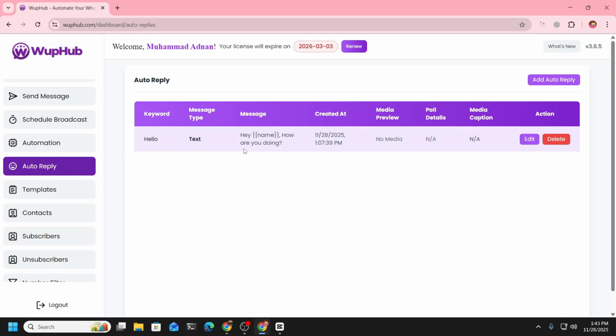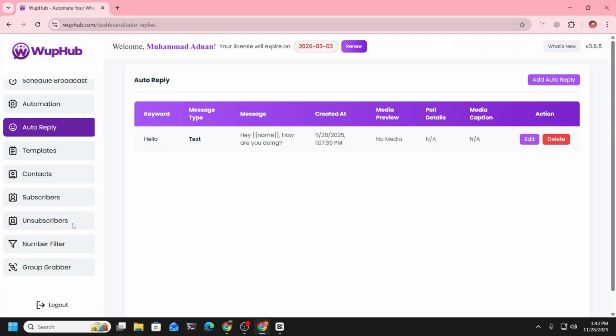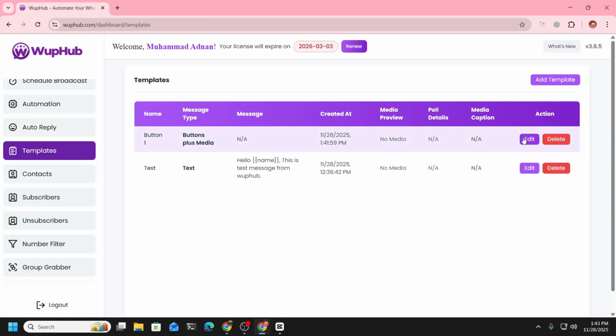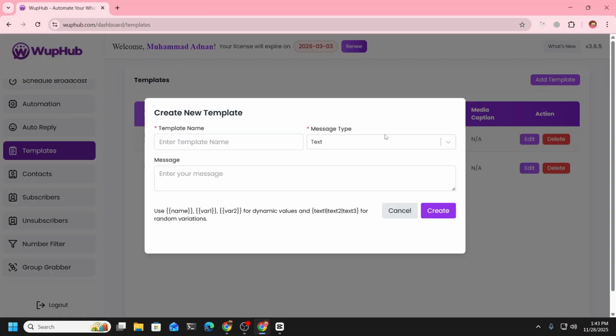You can basically create auto replies with buttons and lists on the basis of a specific keyword, and then you can trigger the next one on the basis of that, and next and next. All of that is possible. Now I want to show you the URL button and how you can create it. Let's create another.